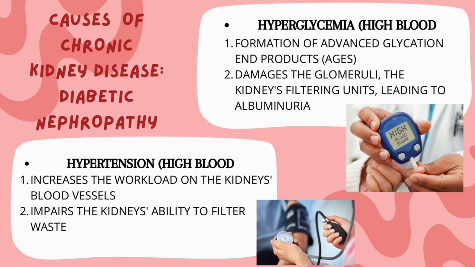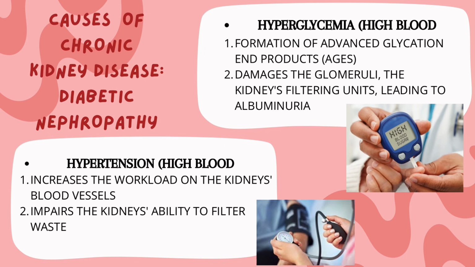Elevated blood glucose levels lead to the formation of advanced glycation end products, which promote inflammation and fibrosis in kidney tissues. This process damages the glomeruli, the kidney's filtering units, leading to albuminuria, which is protein in urine, and eventual kidney dysfunction. Second is hypertension or high blood pressure.